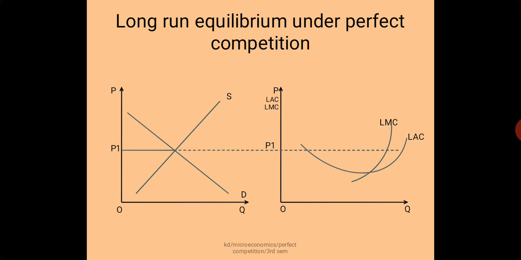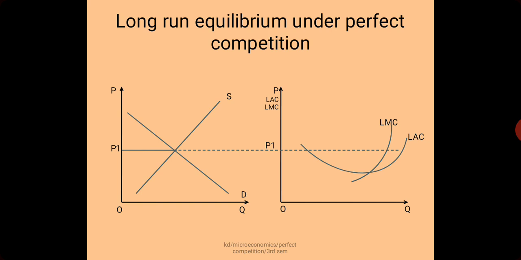From this diagram we can see that since LAC lies below the price curve, all the individual firms are earning supernormal profit. Now, when all the individual firms are earning supernormal profit, some firms staying outside the perfectly competitive market may be attracted, and they would tend to enter the market.